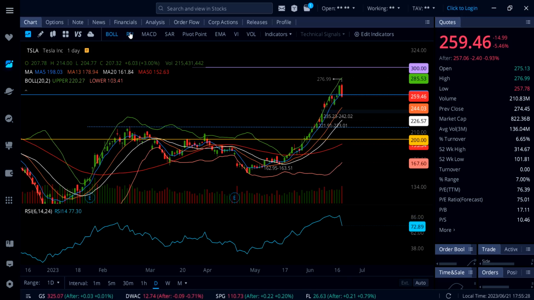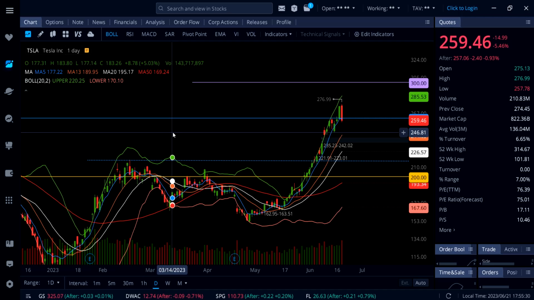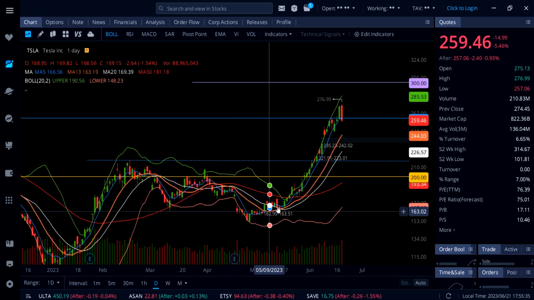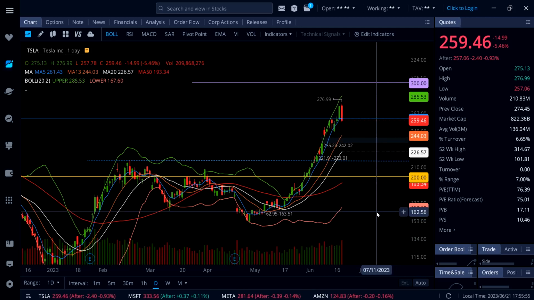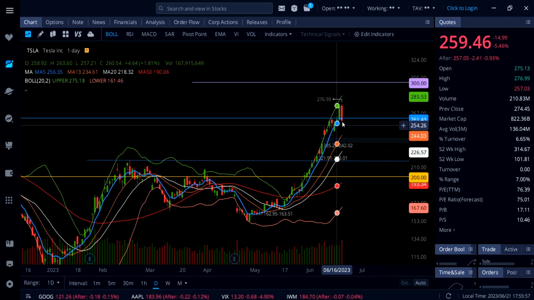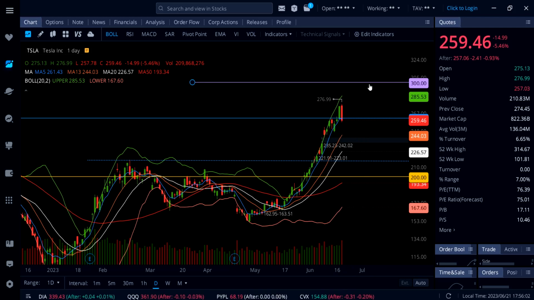Now this morning, Tesla was gapping up again, but as soon as the stock got closer to 280, and if you look at it, guys, this was a monstrous move to the upside. And I said it before in my video that at some point, when nobody is expecting, we're going to see a pullback on Tesla, at least 5 to 7%, and this is exactly what we got. That does not mean that Tesla is crashing. This is a healthy pullback, and you want to see Tesla above 262 for this run to continue to the upside all the way up to 300.